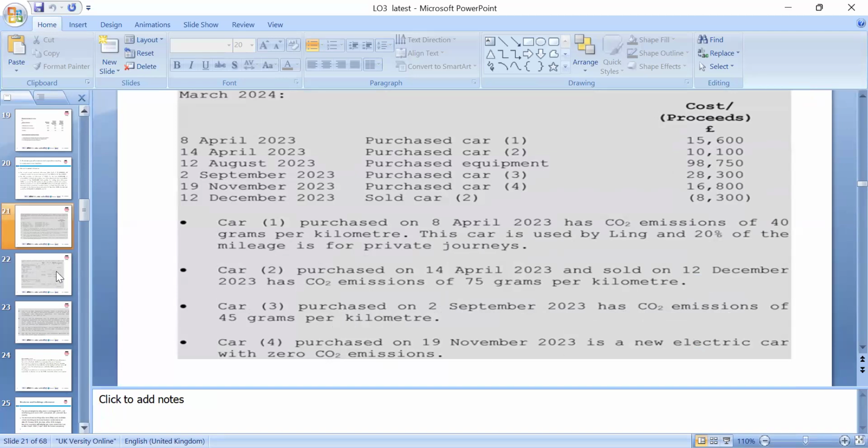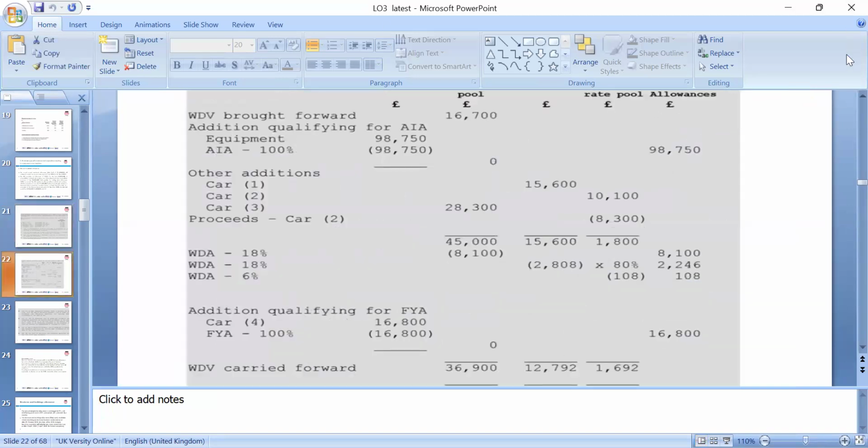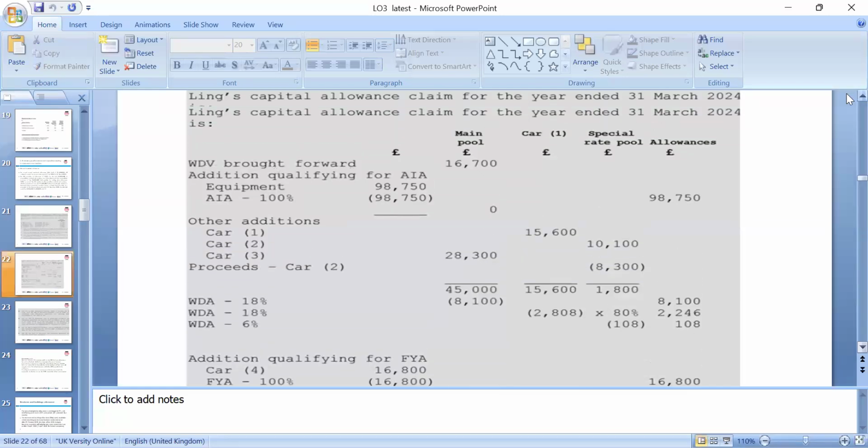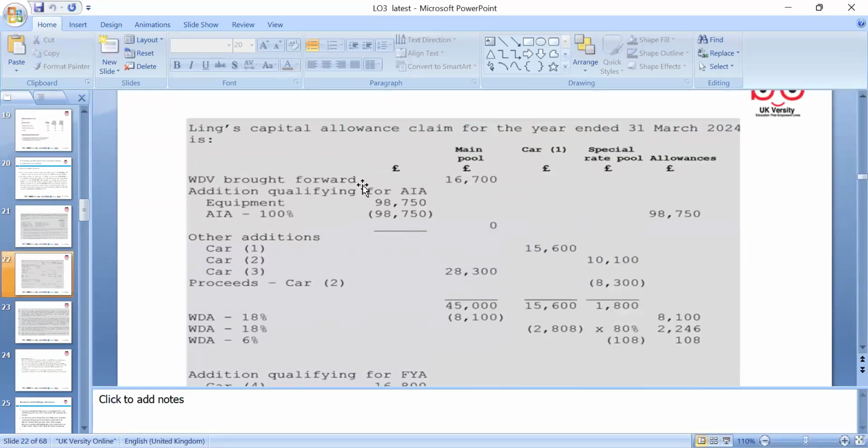Then we apply the rules as given in the Finance Act. We can look at the main pool, car, and special pool. So the written down allowance is brought forward for previous years' assets. We have the additional qualifying annual investment equipment which was bought for 98,750, and it's 100% up to 1 million, so we can claim 100% exempt for this.